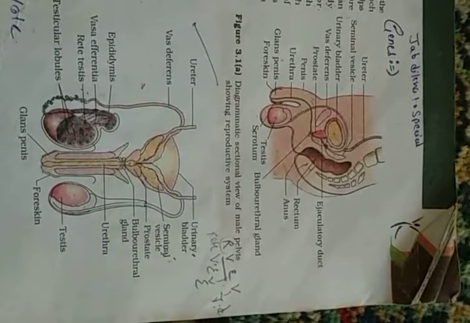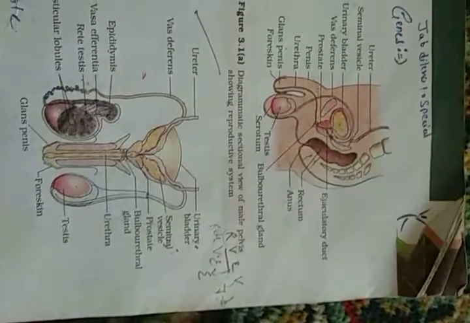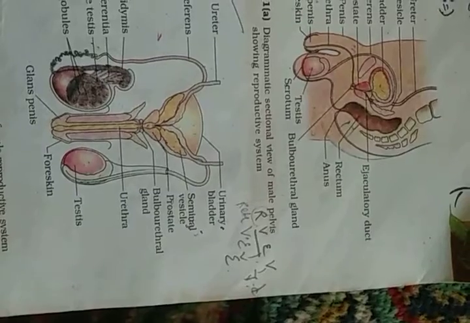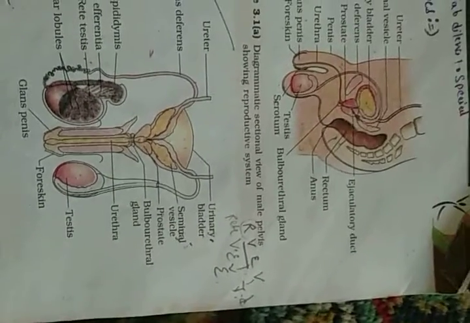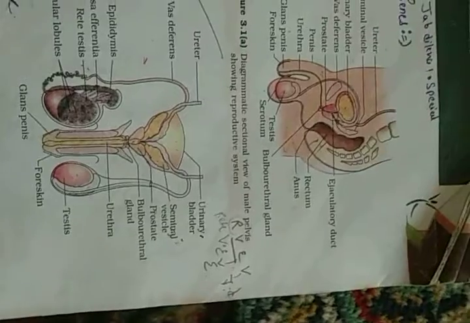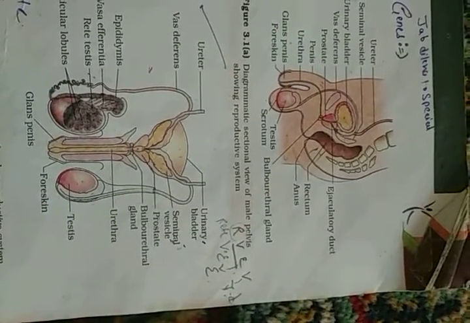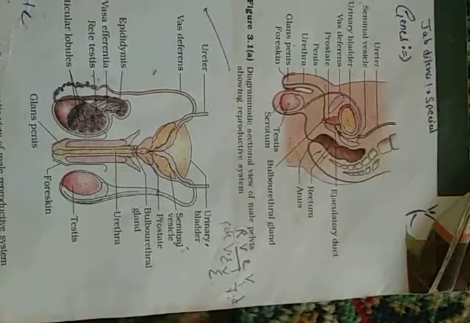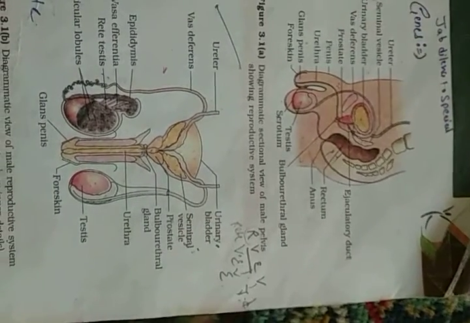Next is a scrotum. So what is a scrotum? It is an extension of the abdominal cavity which contains the testis. So why do we have the extension? So that the appropriate temperature can be maintained within the scrotum, where the sperms can be produced. In a way it also protects the testis, because testis are doing the most important job, that is producing the male sex cells.